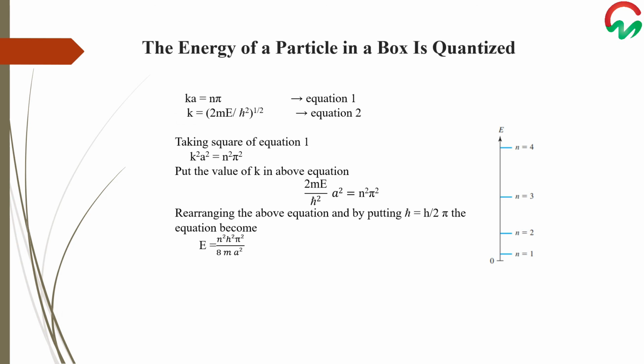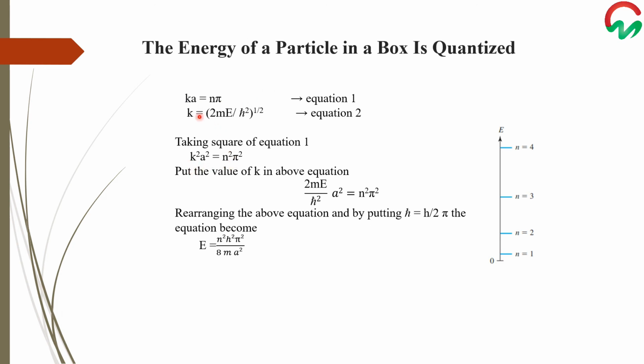The energy of a particle in a box is also quantized. To find the energy equation for the particle in a box, let us take these two equations: ka equals n pi, this is the first equation, and k equals the square root of 2mE over h bar squared, the second equation. Take the square of the first equation; it becomes k squared a squared equals n squared pi squared.